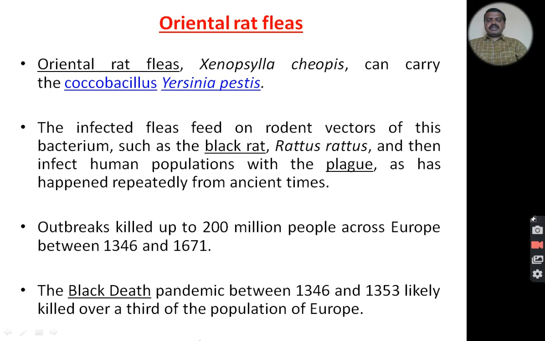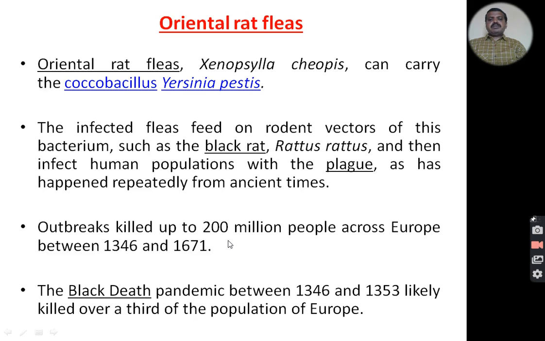The outbreaks of this bacterium killed up to 200 million people across Europe during 1346 to 1671. So that is the coccobacillus, Yersinia pestis, the disease-causing agent. They are usually transmitted from one person to another through the rat fleas, the rodent vectors. The rodent vectors, that is the rat, squirrel, mice, etc., usually transmit the disease-causing agent from the rat to human beings.